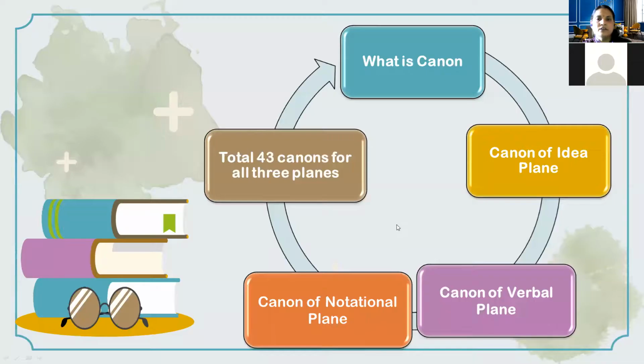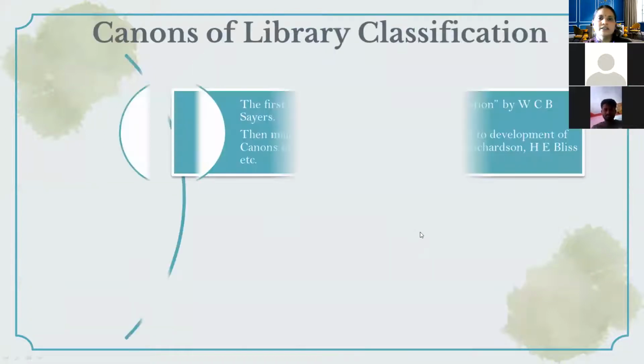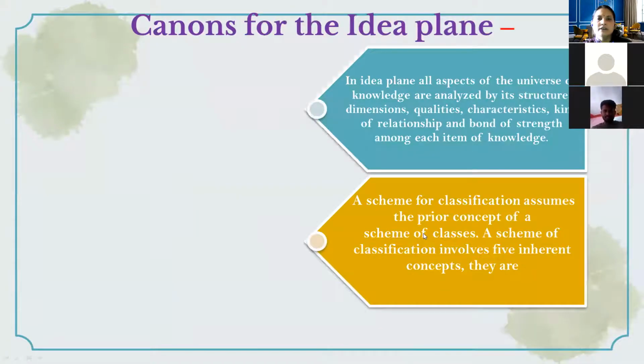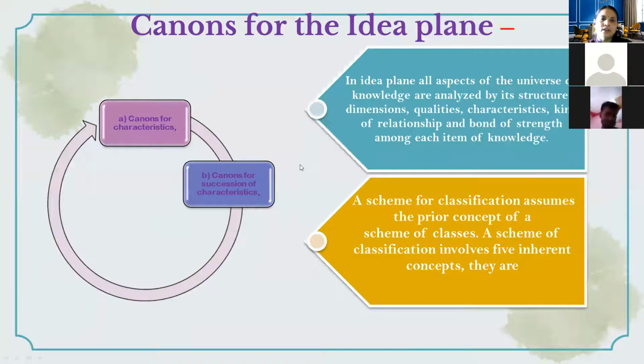We will see all the 43 canons. As we all know, canon means rules or regulation, and it has many canons. The first time these canons were used was by Ranganathan, and after that many LIS professionals have used these canons. So canon is basically for constructing a library classification scheme. We need some type of canons.